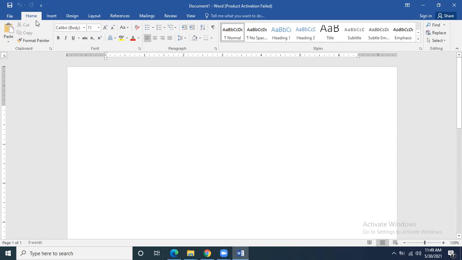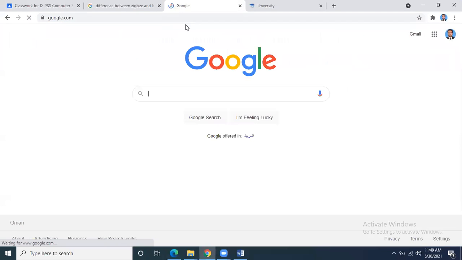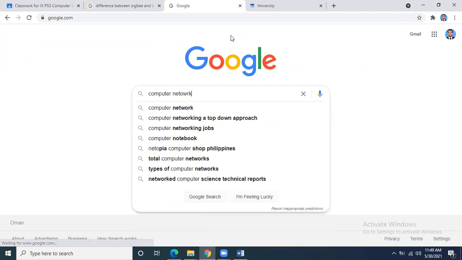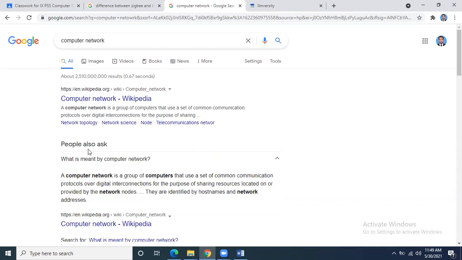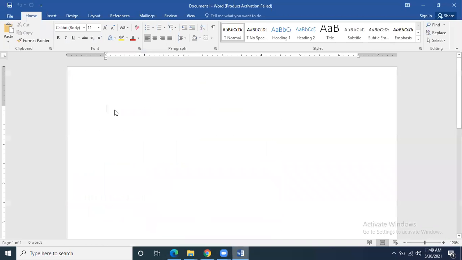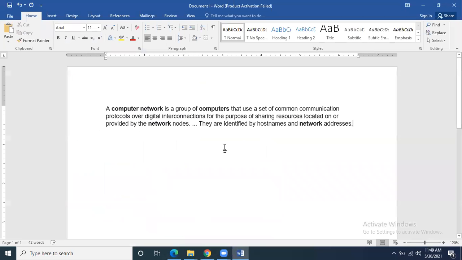If you come towards the home menu, there are different options available: bold, italic, underline, left align, right align, justified. All these options are there, for which we need to have some text, in order to apply all these options. For example, if I go to Google, and if I type over here computer network, I'm going to take some text from here, on which I need to apply some formatting. Okay, I select this text, I come over here and I paste it over here. Or let's suppose if I take this type of text, I select it and I paste it over here.